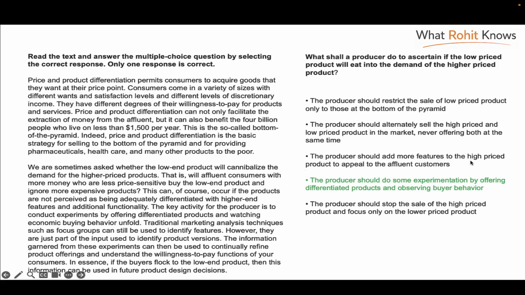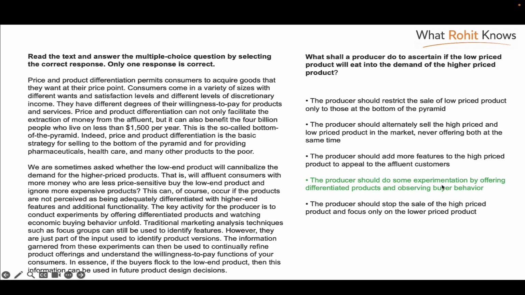Third, the producer should add more features to the high price product to appeal to the affluent customers. Okay. So high price products, feature. Here it talks about features, but what it says is if the products are not perceived as being adequately differentiated with high-end features and additional functionality. But it does not mean that by doing that, he will be able to figure out if a low price product will reduce the demand. This is something that can happen. And that's why the text recommends that a higher price product should actually have good features. But again, it's not a method to make sure.